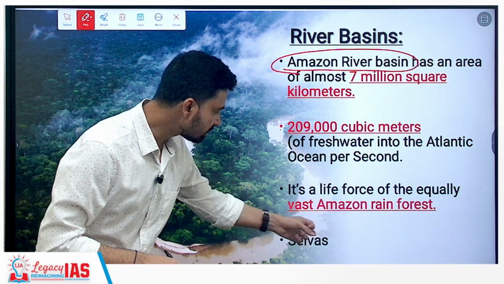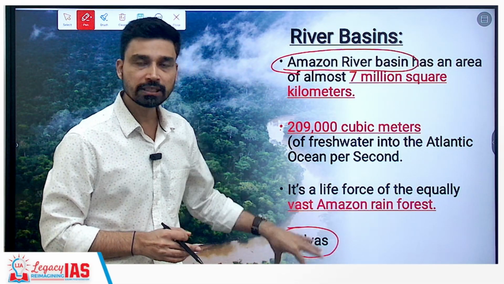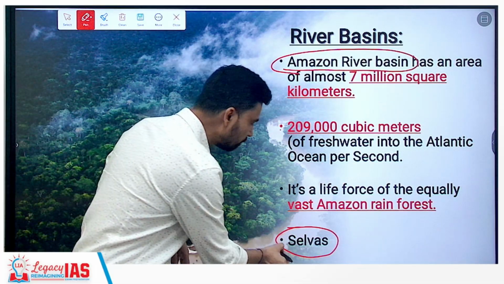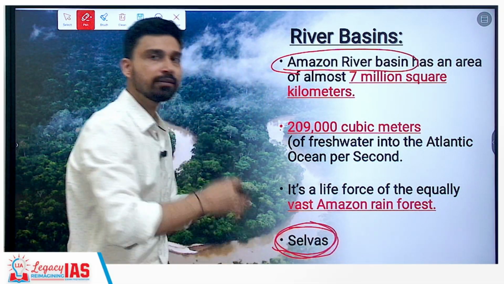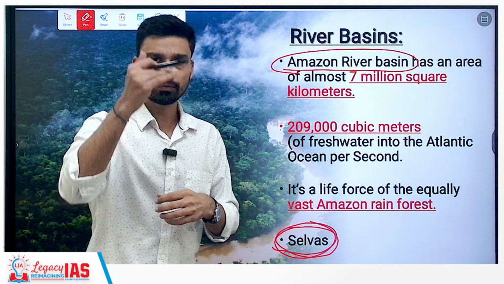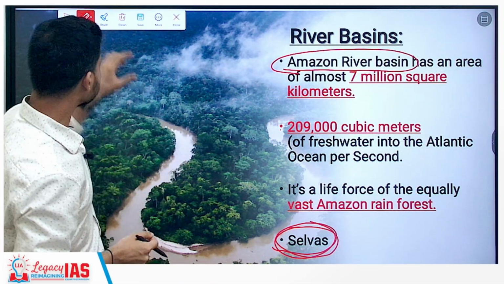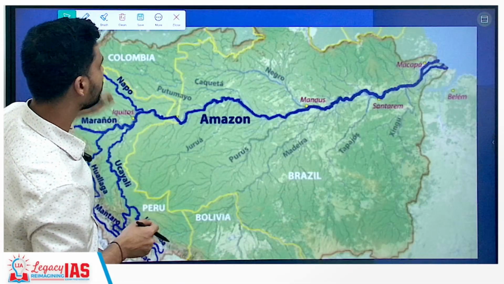Now the equatorial rainforest here is referred to by the term selvas. This is very important to keep in mind. In examinations, a question like this is asked: selvas was recently in news, which of these geographical features does it refer to? The selva is an example of equatorial forest in the Amazonian basin.